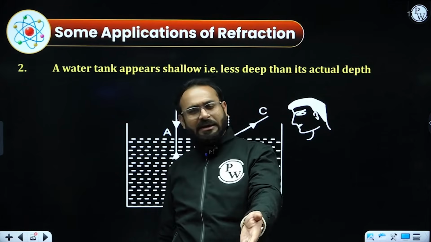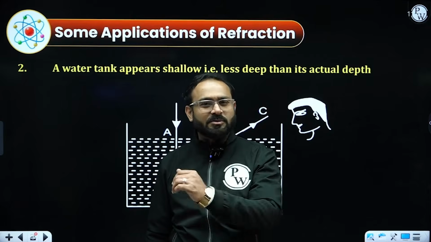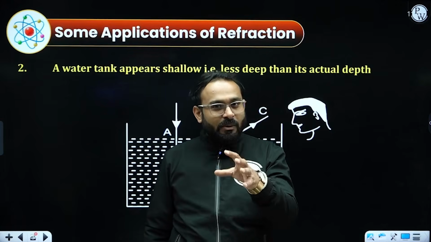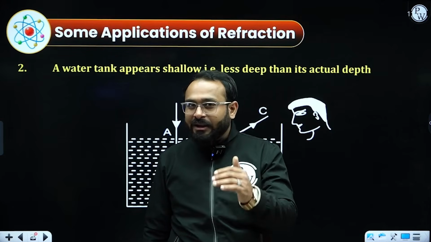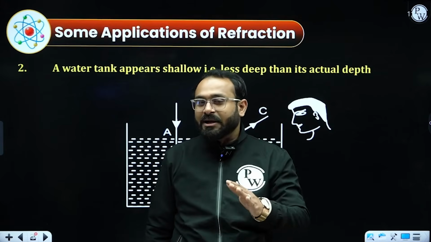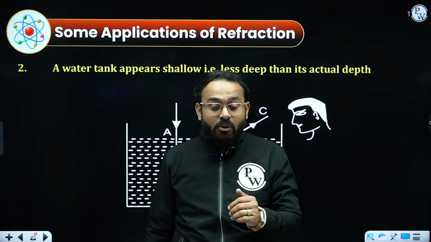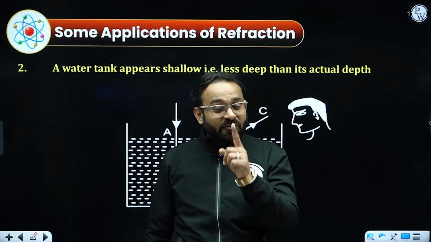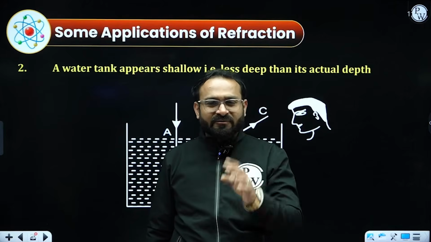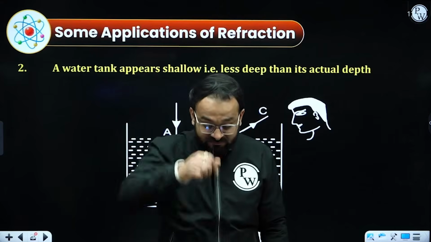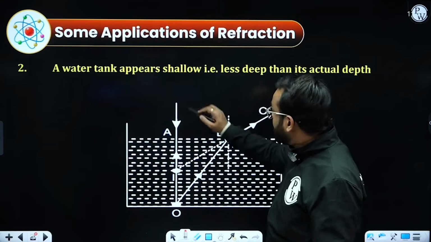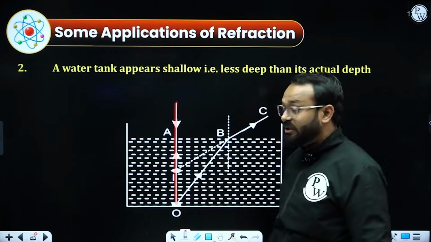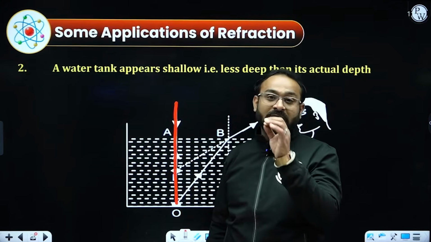When you are going for a swim, you feel that okay, I'm able to swim in such a depth. But once you jump into it, you realize the water is too deep, and you may drown inside it. So you need to be very careful when you look into any river, swimming pool or water tank before jumping. If you want to analyze the correct depth, you need to look at it normally, because when the light is traveling straight, no refraction will occur and you would be able to see the actual depth of the water tank or swimming pool.